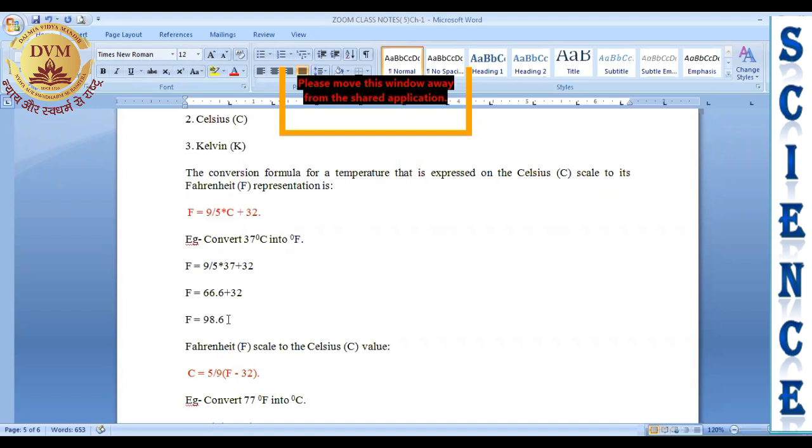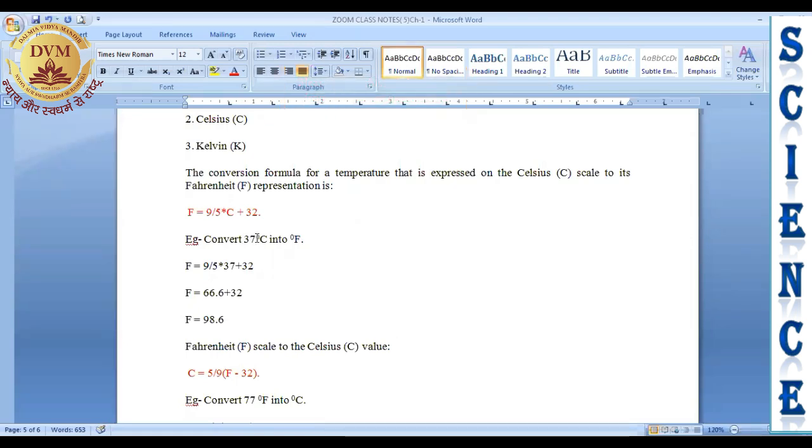98.6. Do you know your body temperature? Your body temperature is 37 degrees Celsius. So if you measure your body temperature with a Celsius thermometer, the reading will be 37 degrees Celsius.